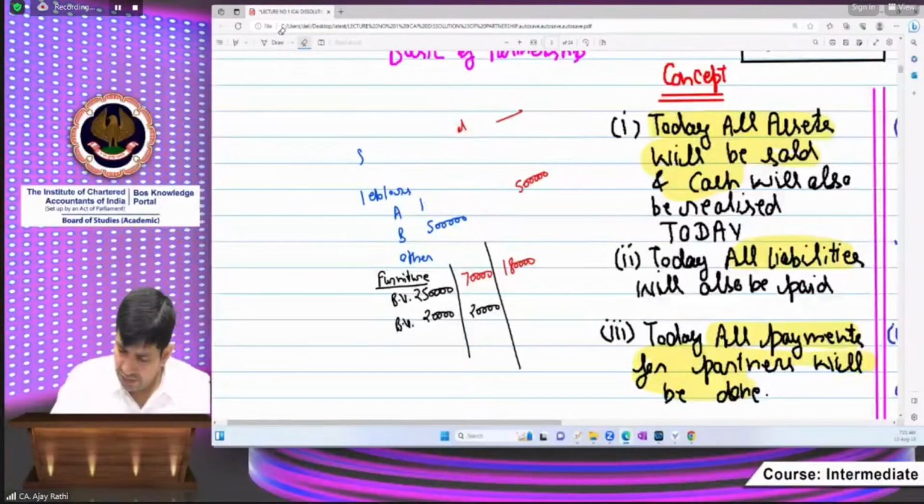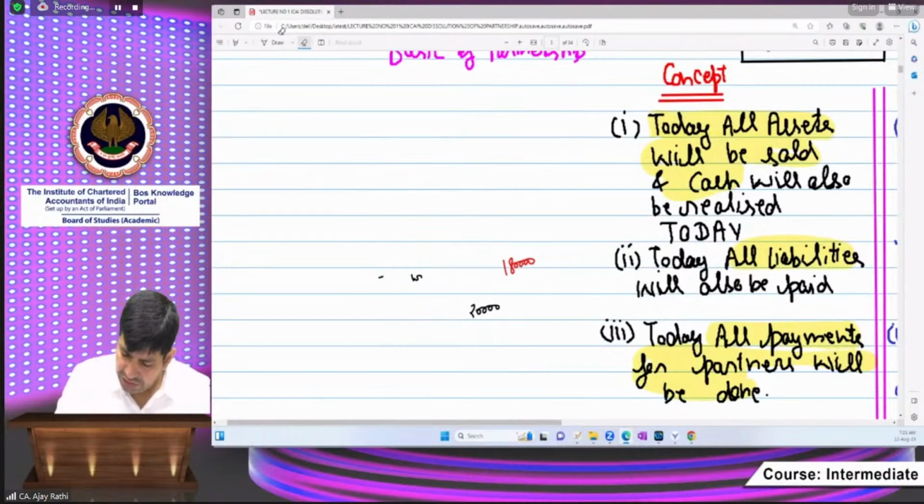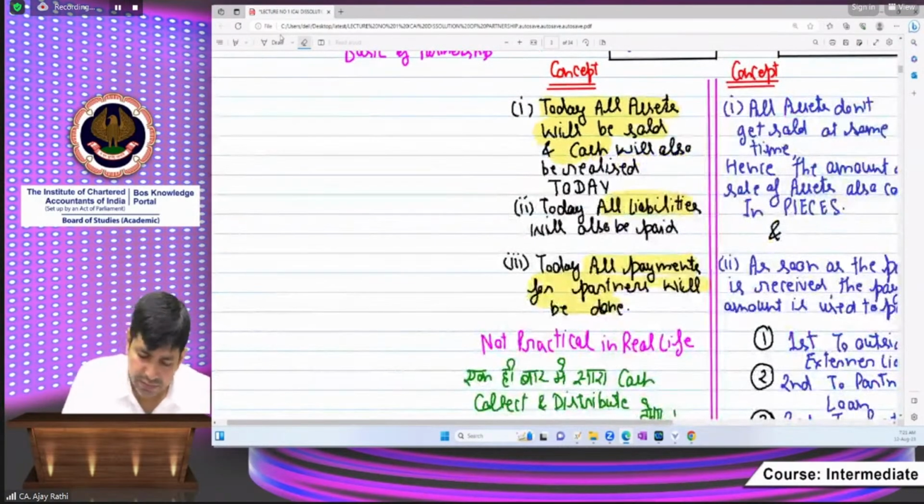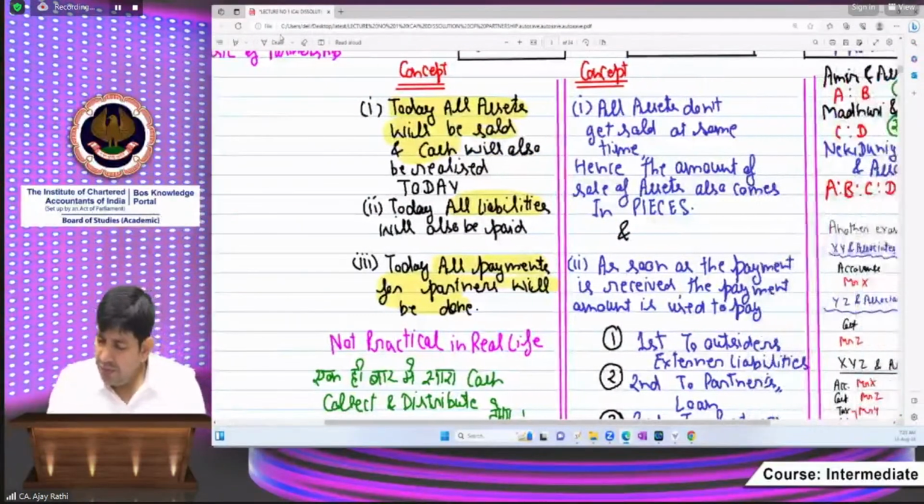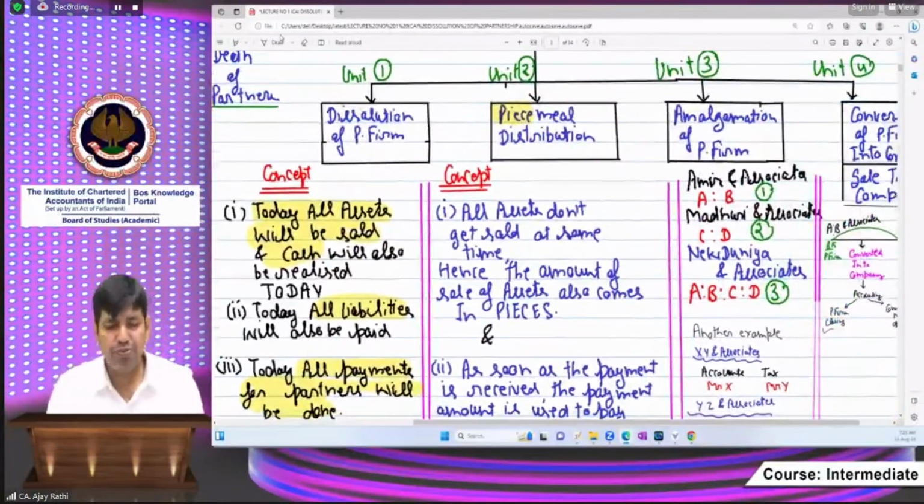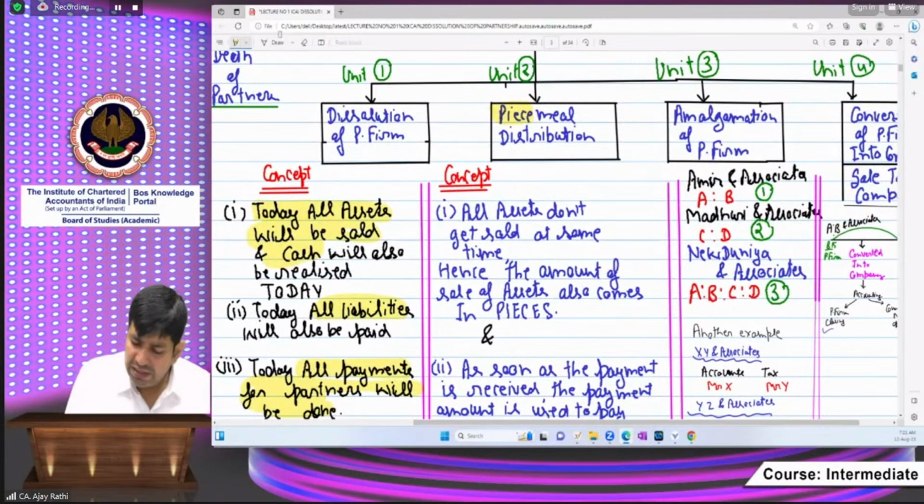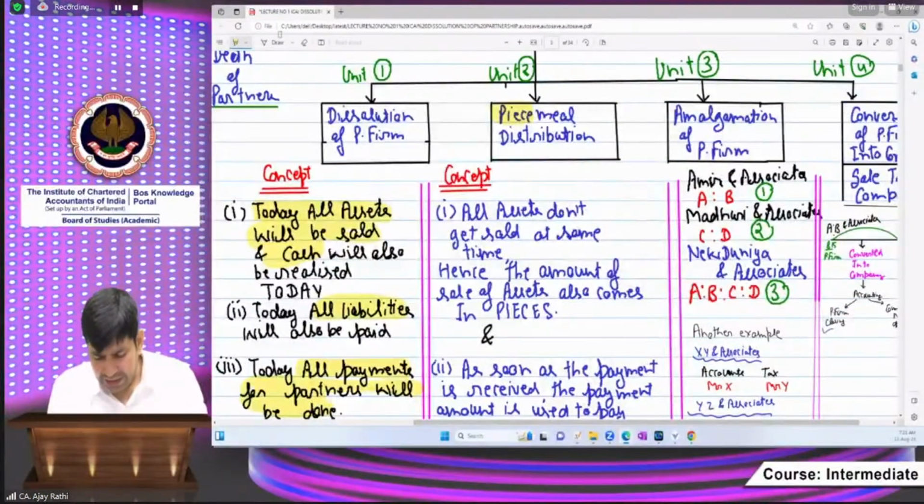Yes, sir. Now, I am moving back to the chart. See, beta, piecemeal distribution. Beta, all assets don't get sold at the same point. So the amount of sale of assets comes in pieces.